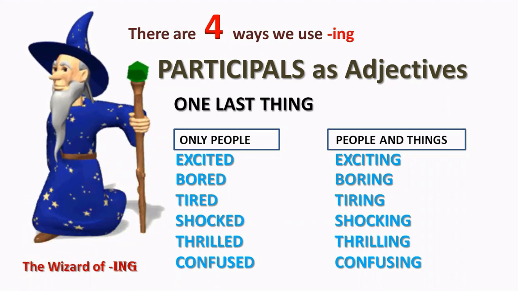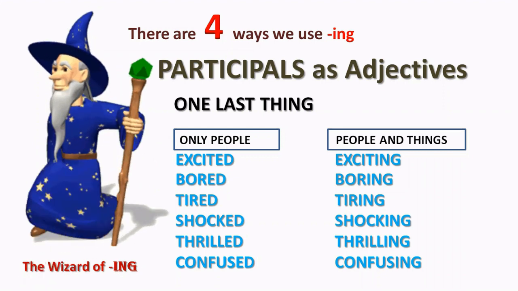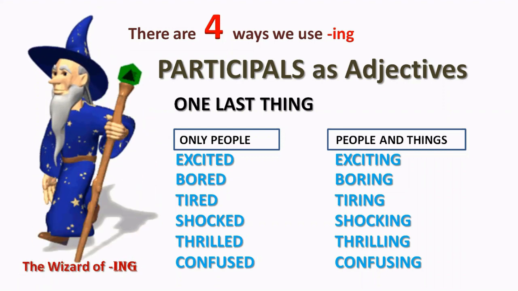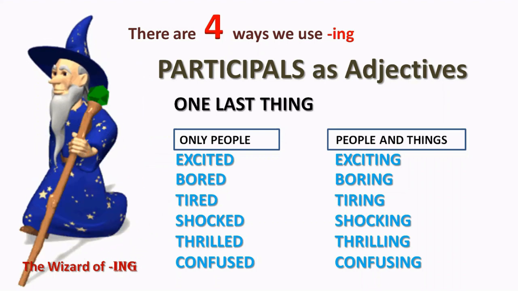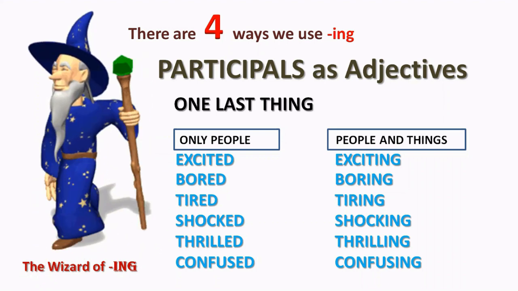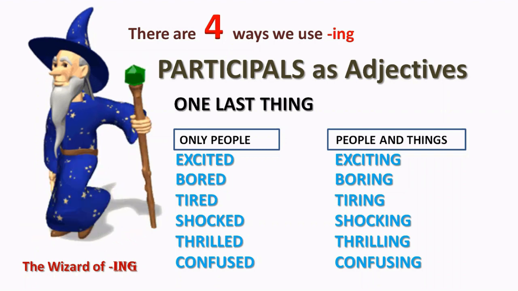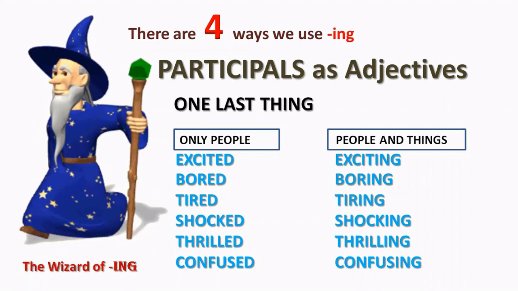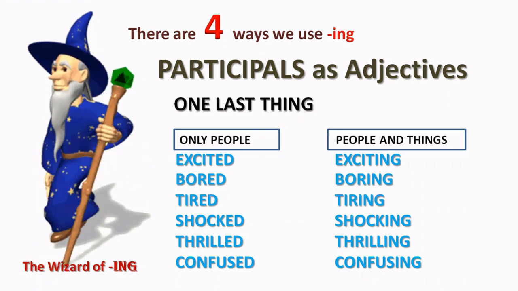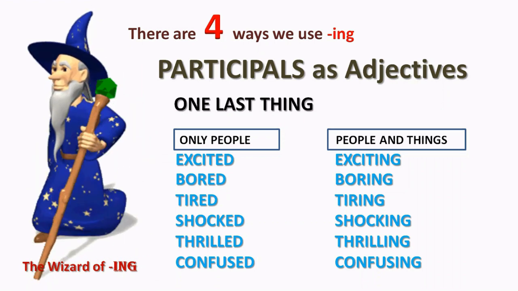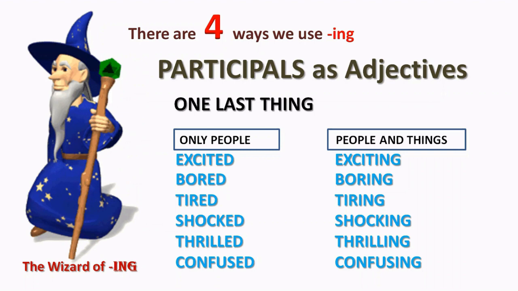So some of the past participles can be used for animals, for example, but overall they are only used to describe the emotions and the activities, the internal activities of people, whereas the -ing endings, the present participle endings, can be used to talk about anything at all, people, things, everything.